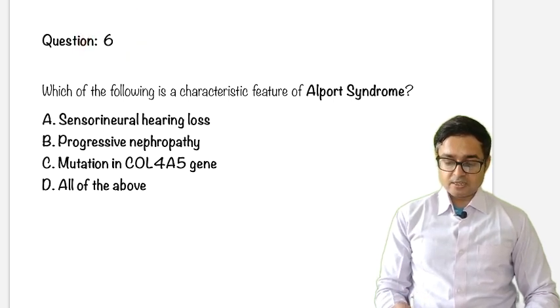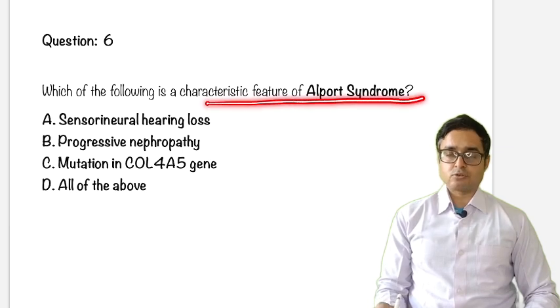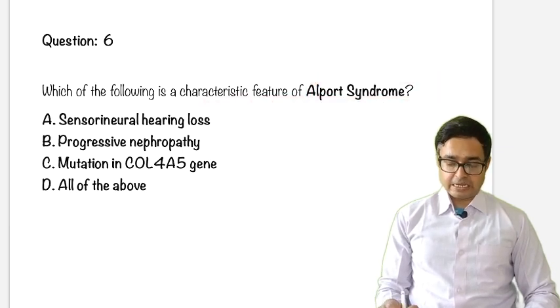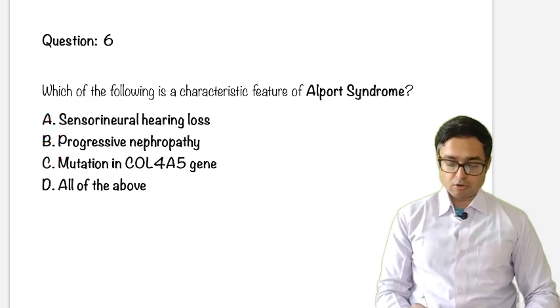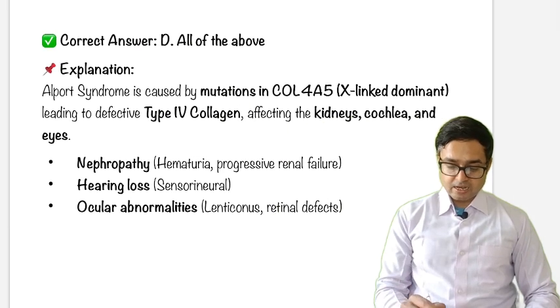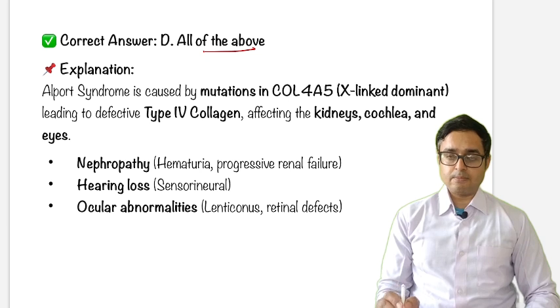Which is the following characteristic feature of Alport syndrome? Alport syndrome again is a very important entity. Options are SN hearing loss, progressive neuropathy, mutation in COL4A5 gene, and all of the above. So we'll see the answer is all of the above. Just remember this is a very important syndrome as far as the exam is concerned.